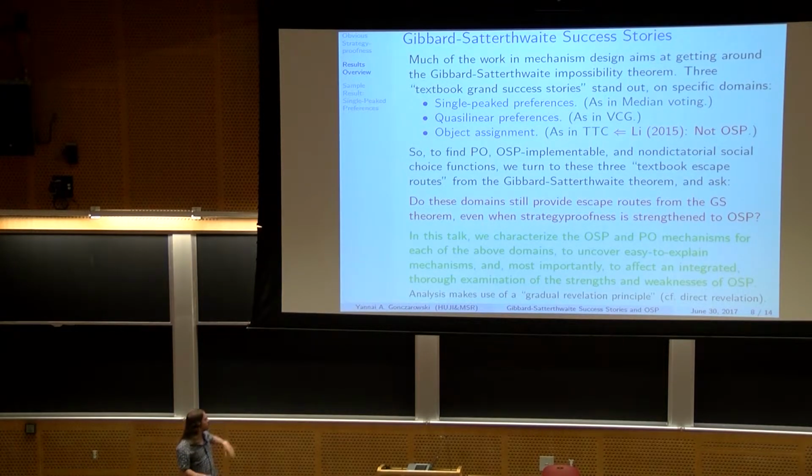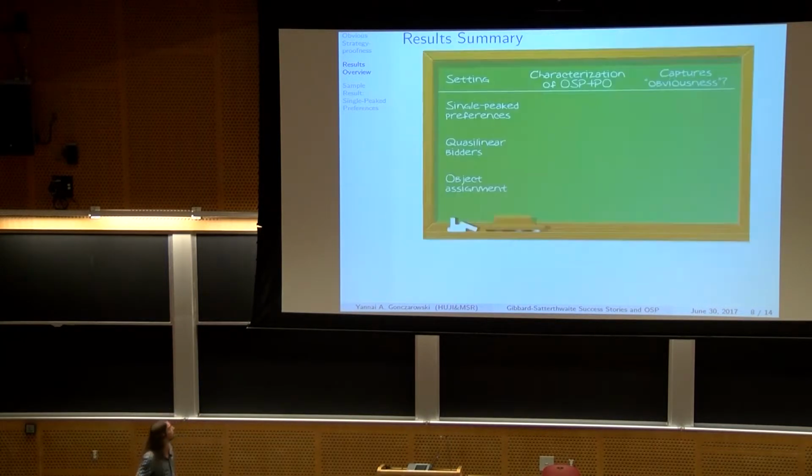Before we dive into the specific cases, I should note for anyone here interested in obvious strategy proofness that direct revelation does not apply, since we're talking about the tree structure, not only the strategic form. So we have a bunch of very general purpose tools that we call gradual revelation. If anyone here is interested in obvious strategy proofness, I urge you to take a look at these. It may save you some time. That being said, their instantiation to each of these domains requires quite a lot of work.